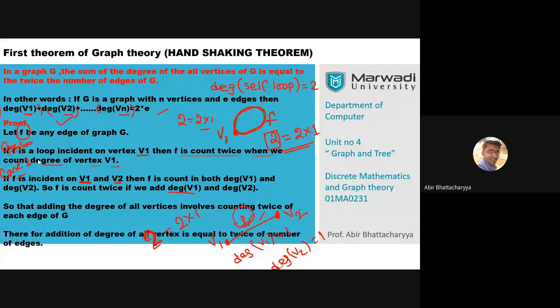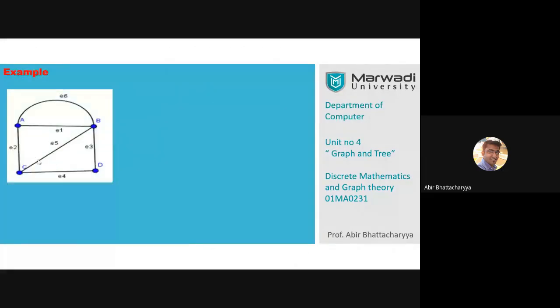Okay, proceed further. Now in this example, we have to verify whether the first theorem of graph theory is satisfied or not. Suppose A is a vertex whose degree is going to be 4.